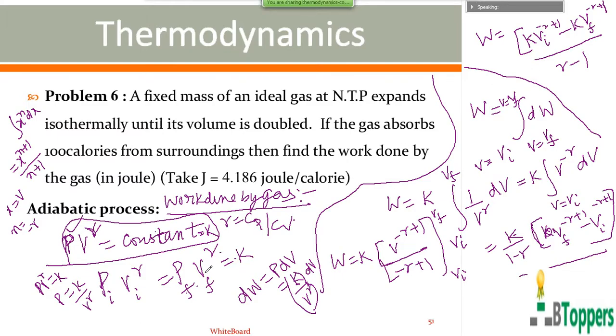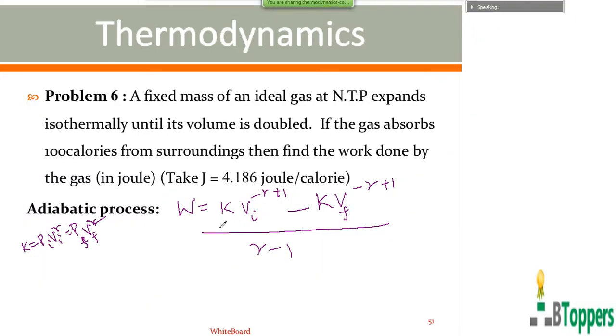Now we can substitute K equal to Pi Vi power gamma in the first term. So K Vi power minus gamma plus 1 can be written as Pi Vi power gamma into Vi power minus gamma plus 1. I will show the calculation in my next slide. So here in the first term, we can write K equal to Pi Vi power gamma.